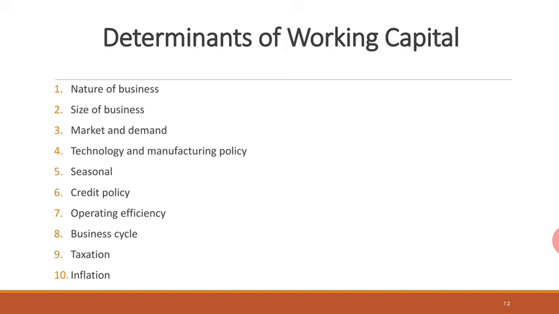In the opposite situation, when there is deflation, that means prices are very low. You need to spend less from your pocket to acquire the same amount of raw materials. So when there is deflation, you need less working capital, less cash. That is how inflation and deflation determine how much working capital is required. Okay, so these are the 10 determinants. It's not a complete list. There might be many other determinants which can determine the working capital. But these are the 10 most important or most common determinants of working capital that you need to understand.